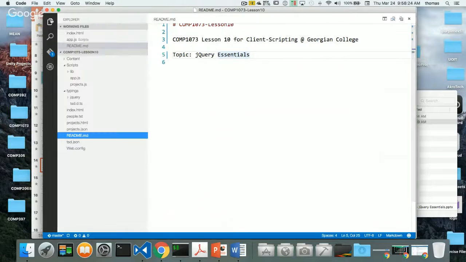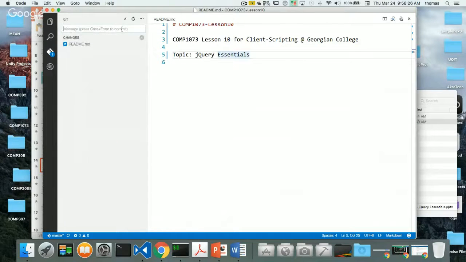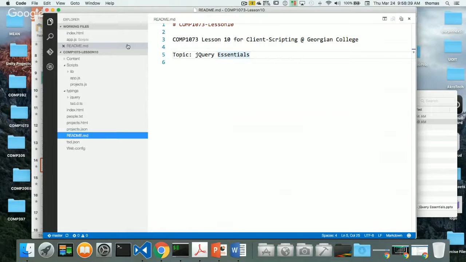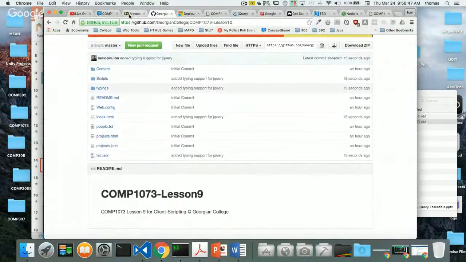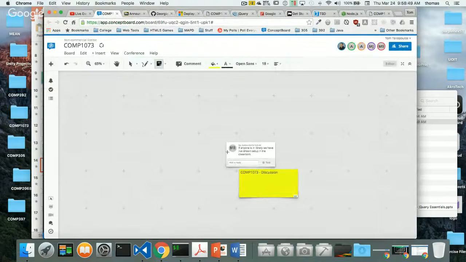So I might as well do another little push: updated README file. And push that up to GitHub as well. I'm doing this through the Visual Studio Code GitHub piece, so that way you have everything. Okay, nice and simple. So one more time, any questions? Please put your questions up here, and I'll be sure to try and answer them as fast as possible.